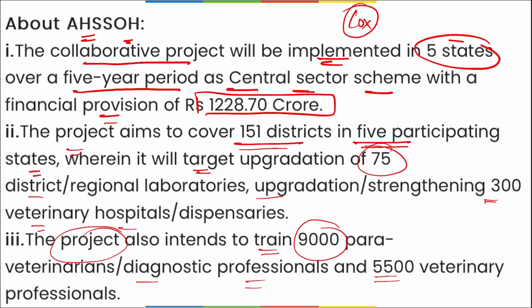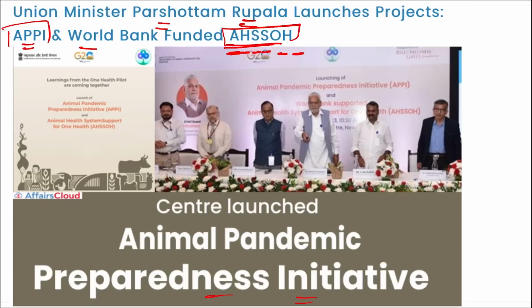So coming back, remember, Purushottam Rupala has launched these two projects, that are APPI, that is your Animal Pandemic Preparedness Initiative, and second is funded by World Bank, that is Animal Health System Support for One Health.